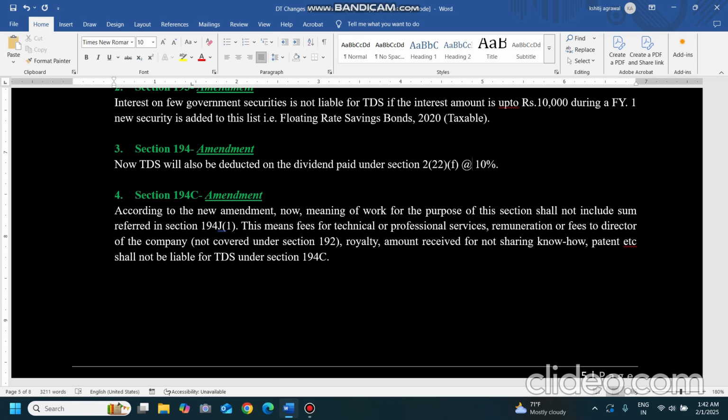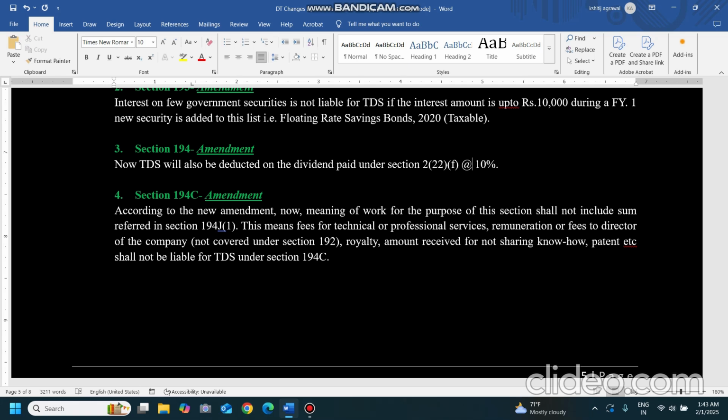If any sum is being paid and TDS is liable, and it is in the nature of 194J, then it won't be treated as 194C. It won't be treated under 194C. This means, 194J subsection 1, what does it cover? It means fees for technical services, remuneration or fees to directors of the company.